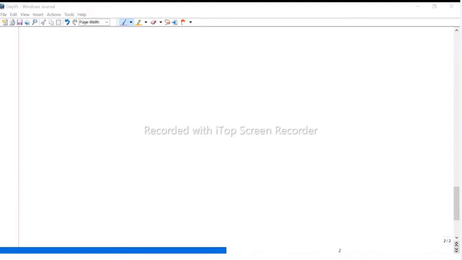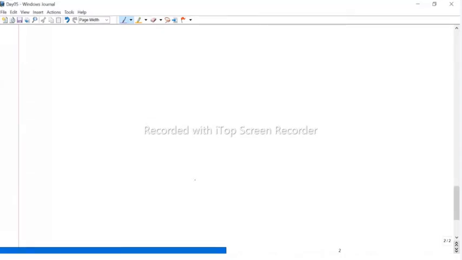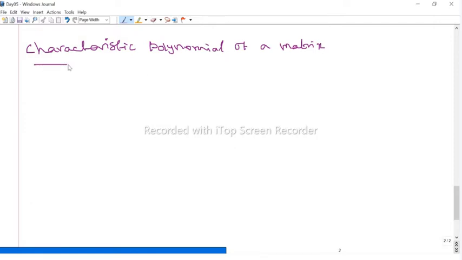Characteristic polynomial of a matrix. So I can write here, characteristic polynomial of a matrix. If a matrix is given, we can associate a polynomial. That polynomial is called the characteristic polynomial. So what is that? Suppose A is a square matrix. Suppose we take A to be an n by n matrix.